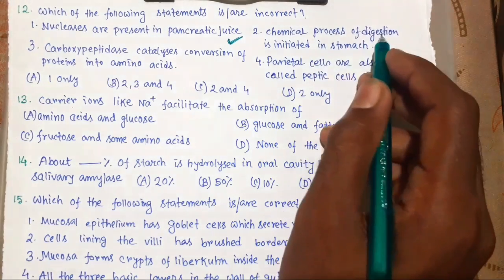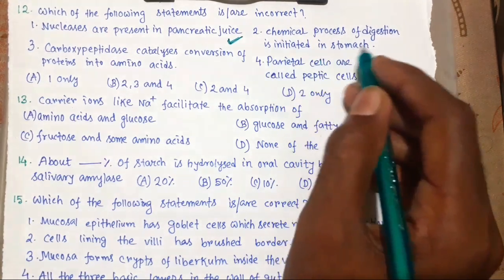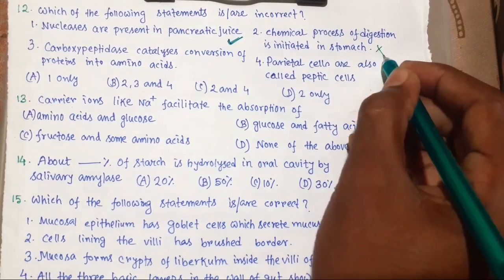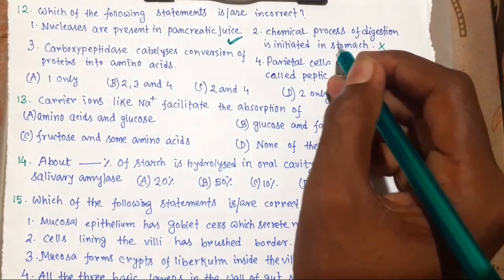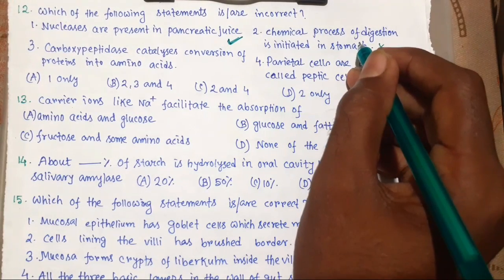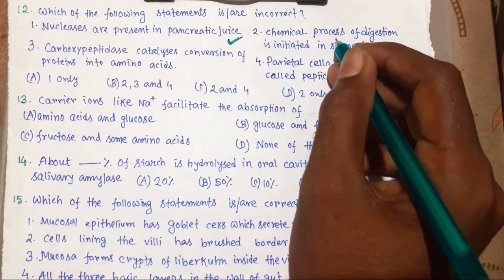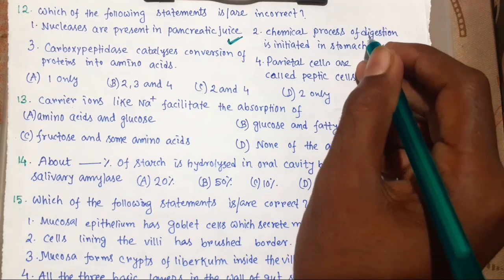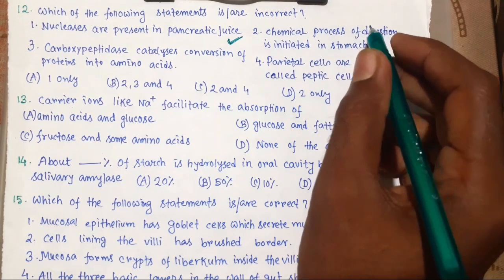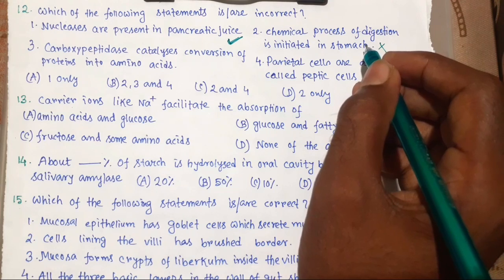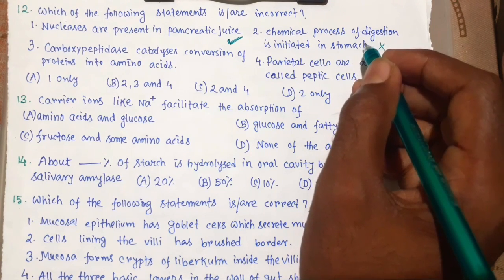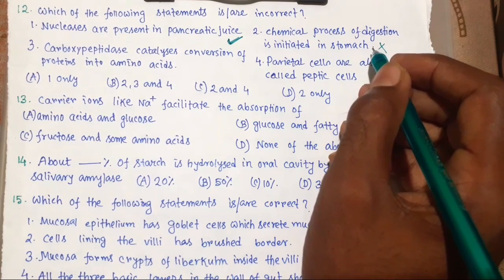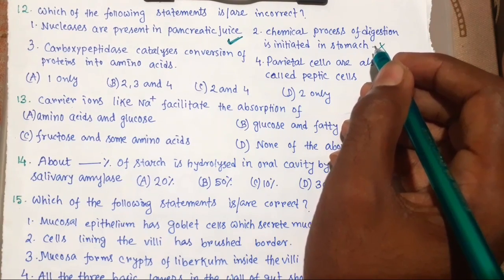Chemical process of digestion is initiated in stomach. This is wrong, because chemical process of digestion is initiated in the oral cavity by the enzyme salivary amylase. The optimum pH of salivary amylase enzyme is 6.8. You should remember it. It is very important.